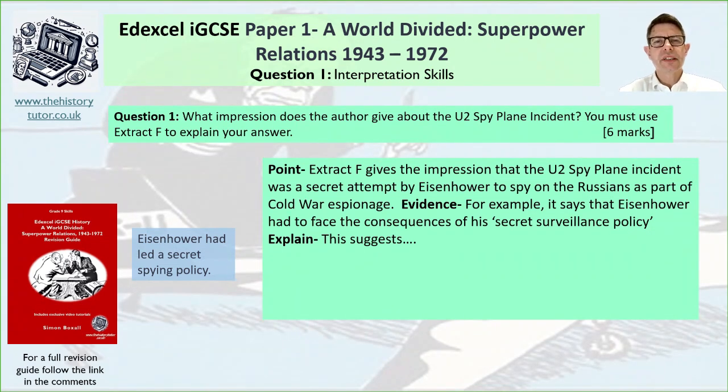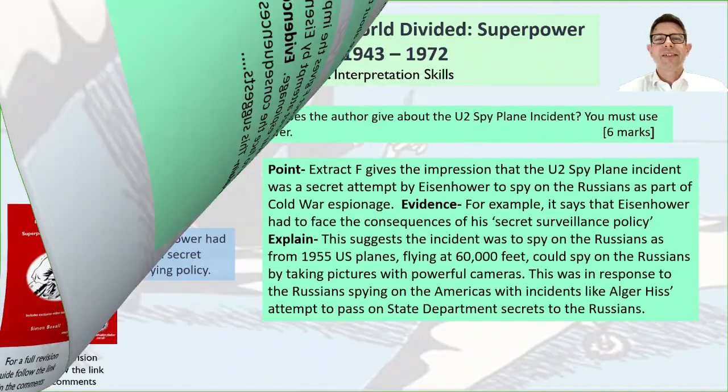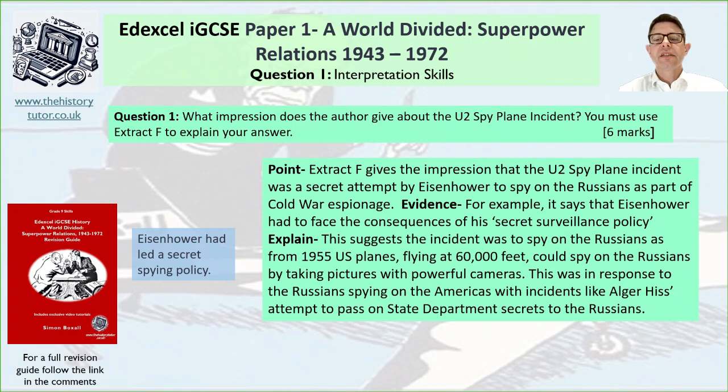Let's pause now and see if you can explain that idea of how the spy planes are upsetting the Russians and have consequences. Okay, so I said this suggests that the incident was spying on the Russians. As from 1955, US spy planes flying at 60,000 feet could spy on the Russians by taking pictures with powerful cameras. This was in response to the Russians spying on the Americans with incidents like Alger Hiss's attempt to pass on State Department secrets to the Russians. So we've got tension building around spying.